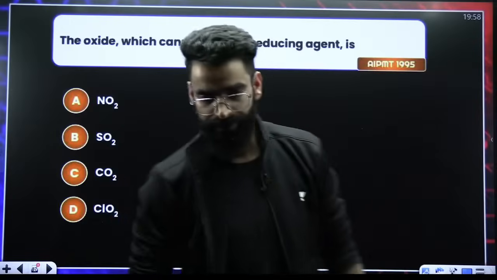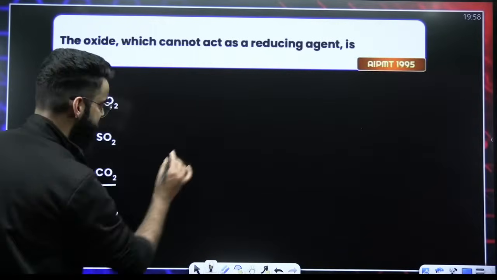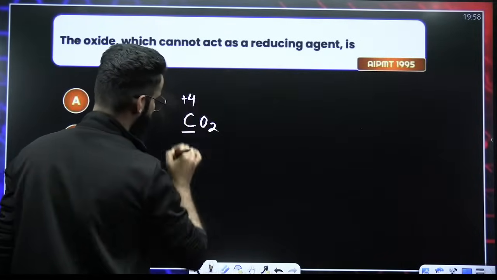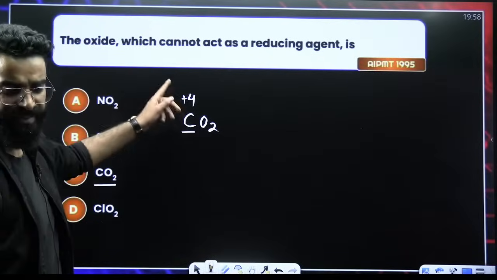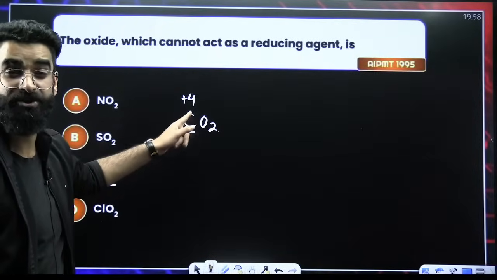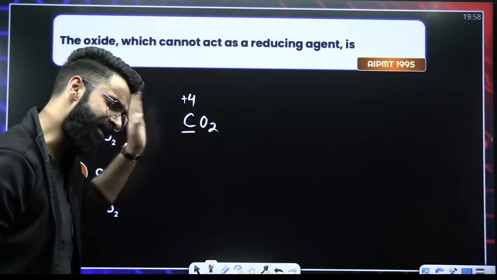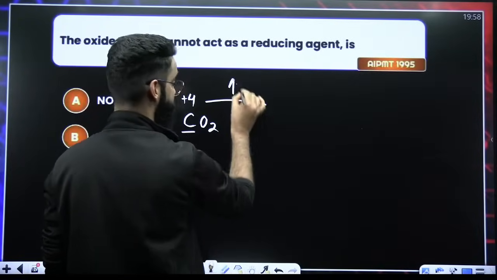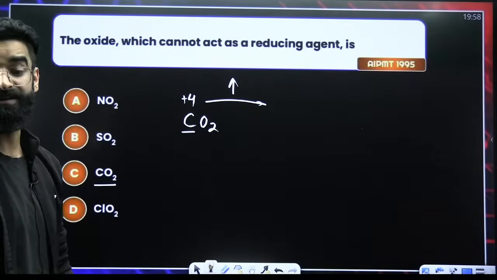Exactly. Wonderful. So if you look at carbon dioxide, my dear students, this carbon is present at its maximum oxidation state. If carbon is already in its maximum oxidation state, it cannot further increase its oxidation state.